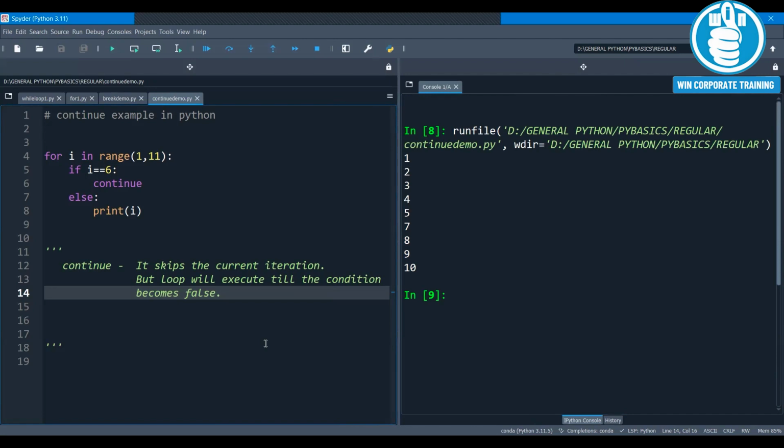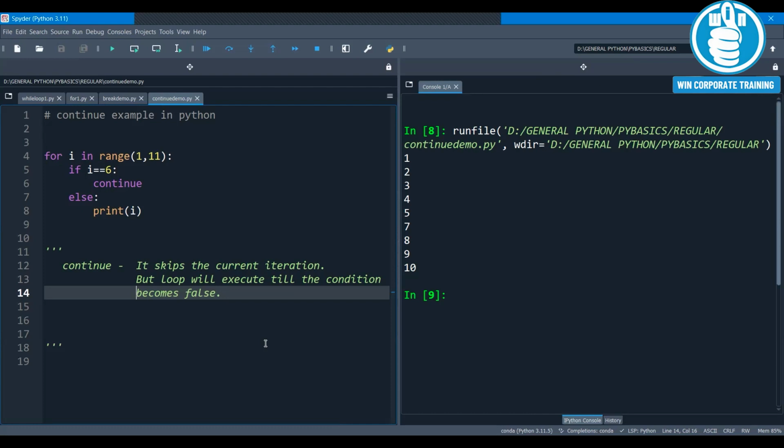And why do we use the pass statement? The pass statement is used to write empty statements in Python. An example for the pass statement will be given in a later part of the session.